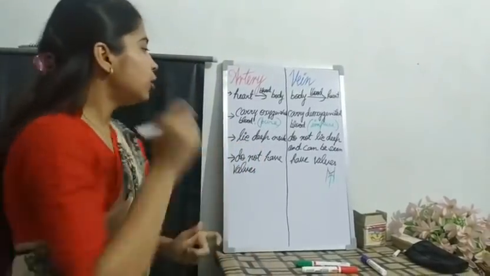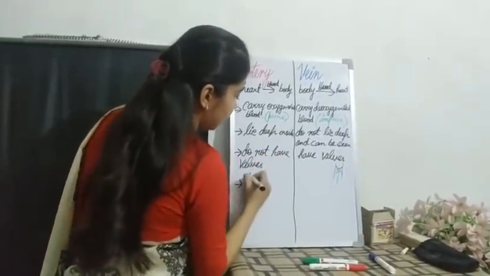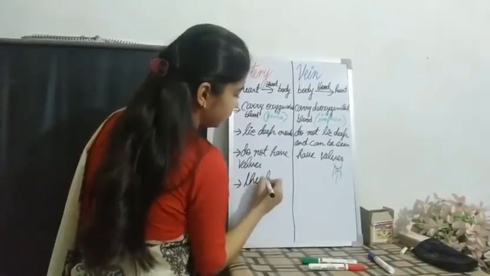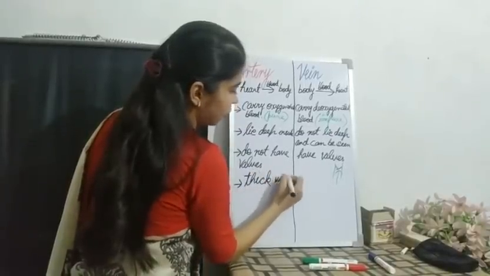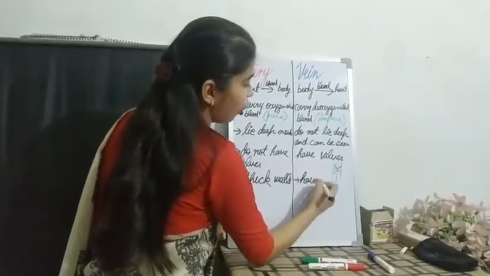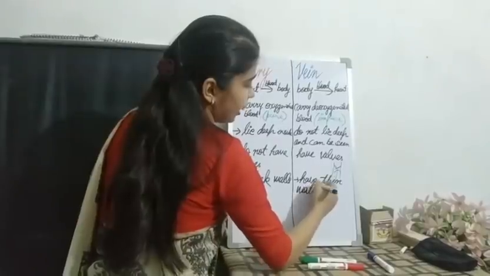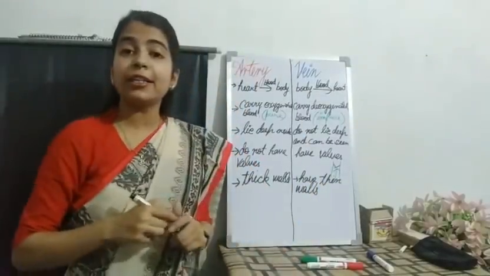Now, the next point is arteries have thick walls, while veins have thin walls. Again, what was the reason for it? Just recall it.